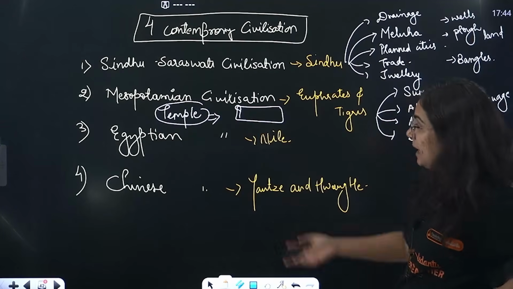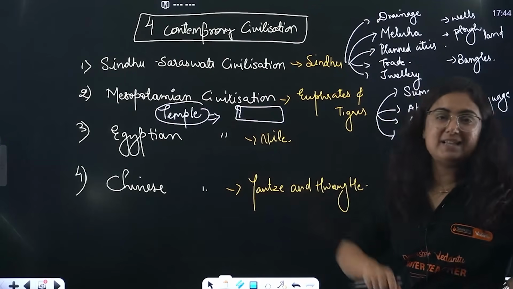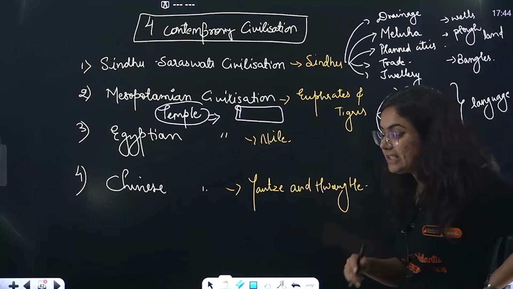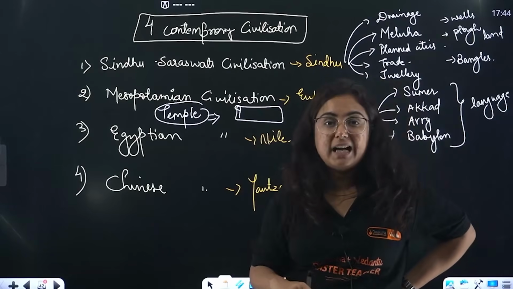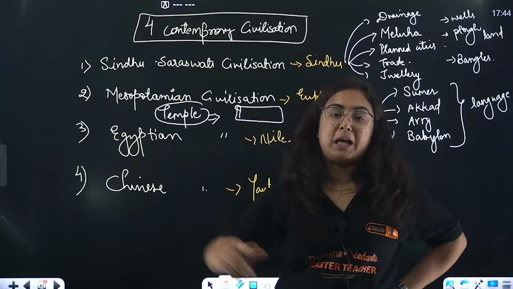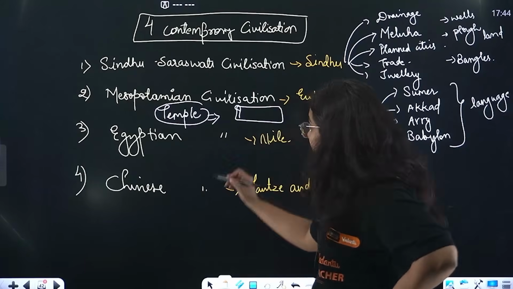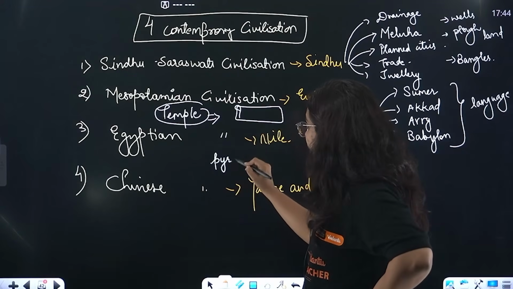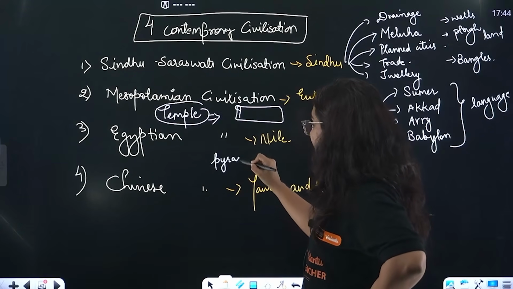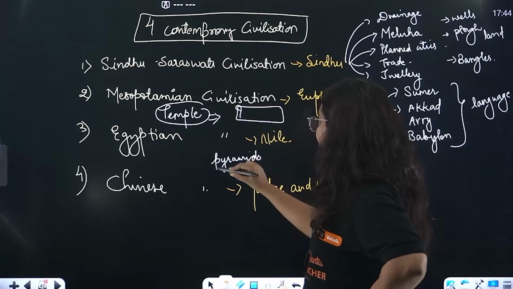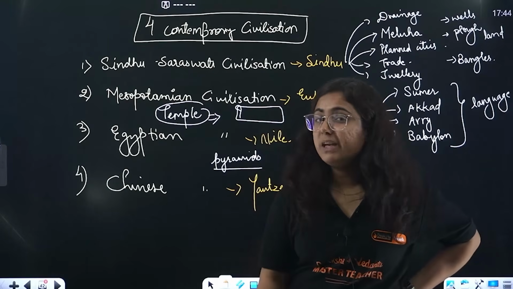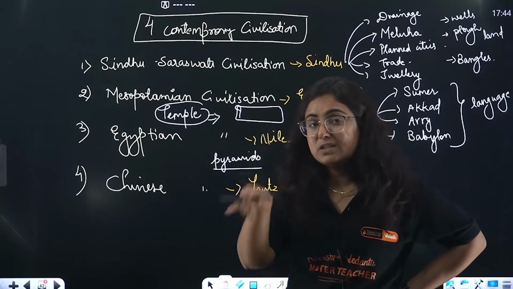Then coming towards the Egyptian civilization. In the Egyptian civilization also we have seen that there were dynasties which came into power one after another. And the evidence of them is clear with the help of pyramids. Who was living at the top level of the pyramid and who was living at the bottom level?